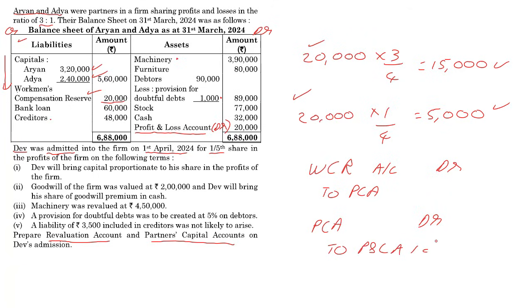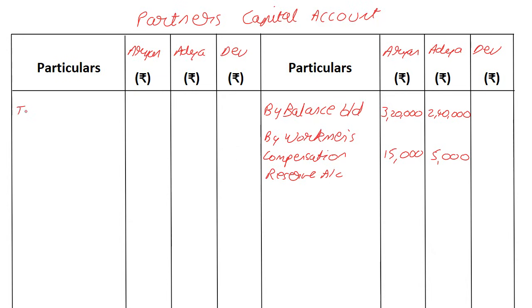The profit and loss account entry is going to come on the debit side of the partner's capital account: to profit and loss account, 15,000 and 5,000.